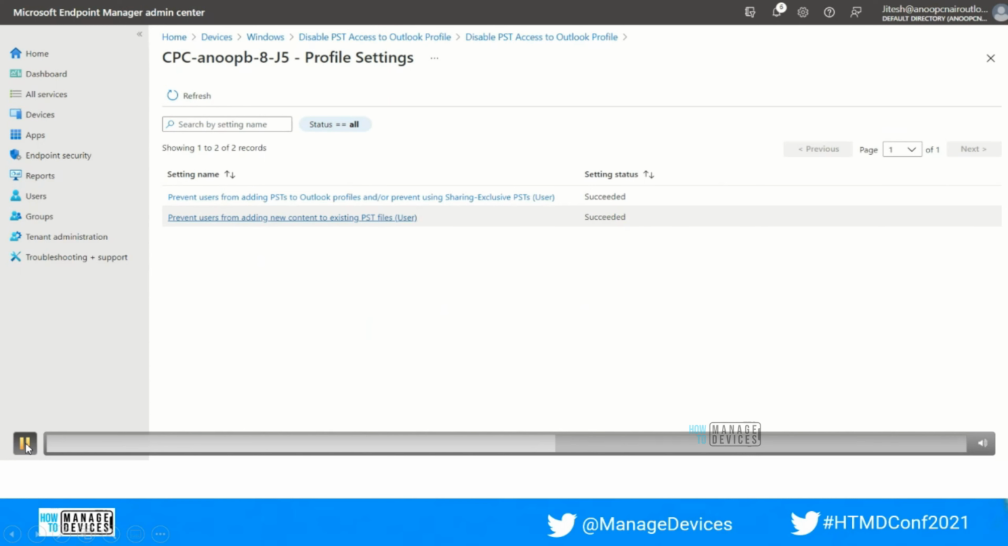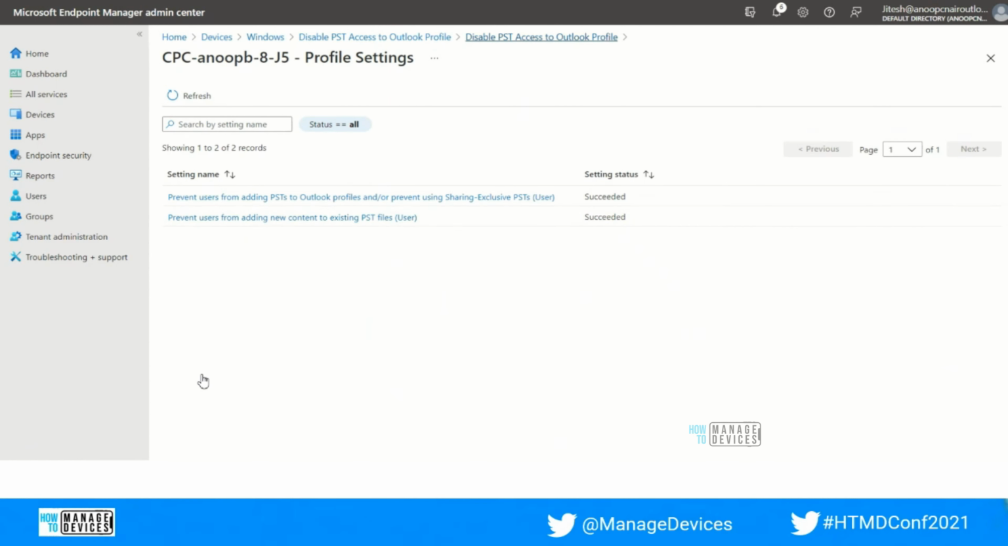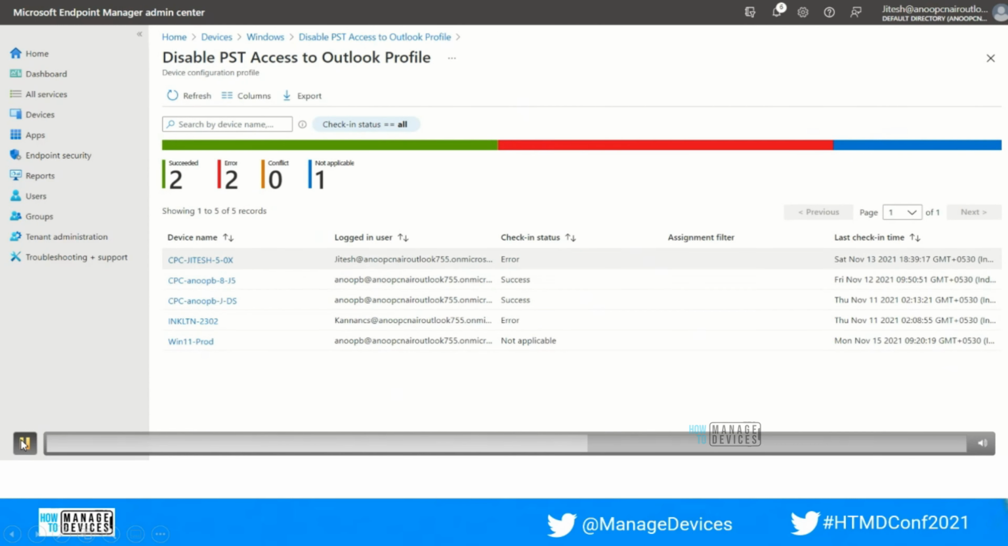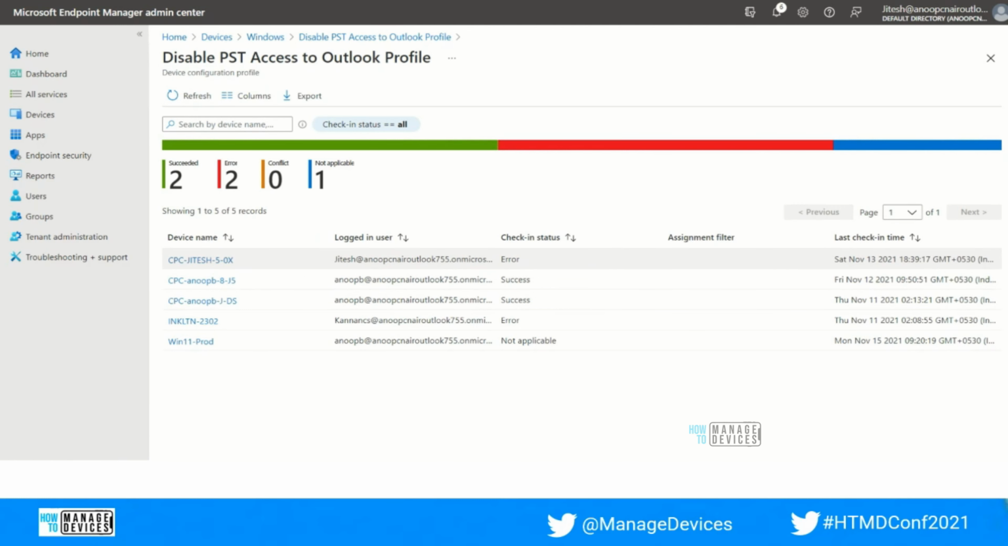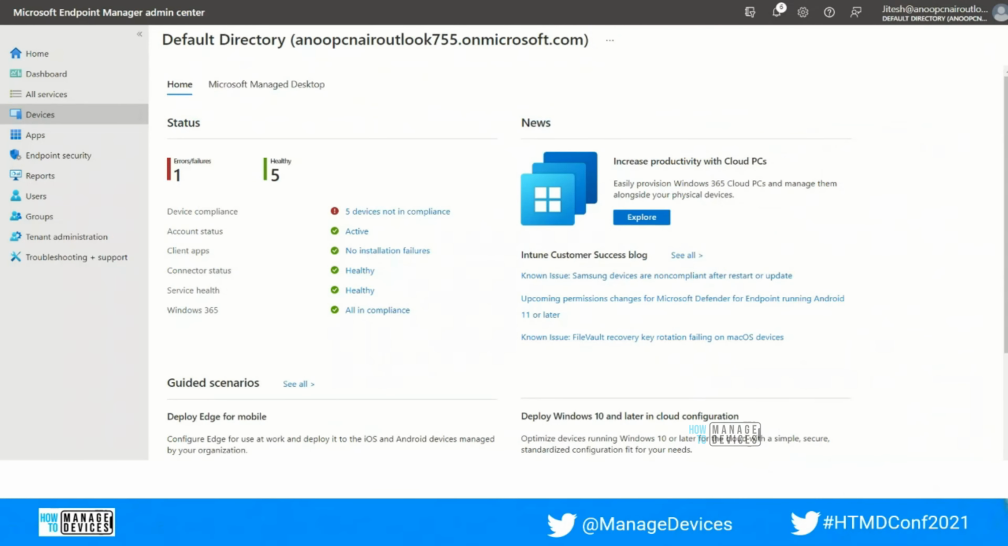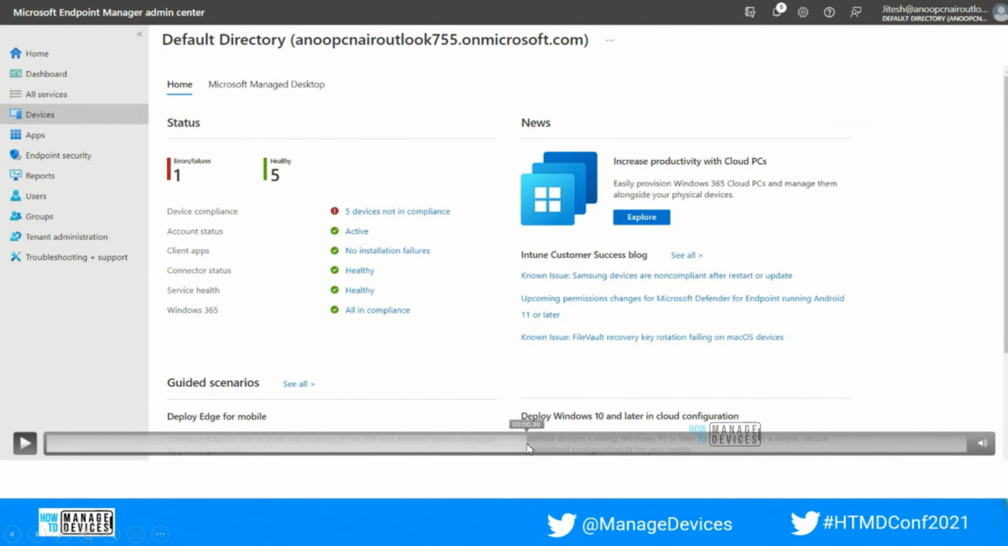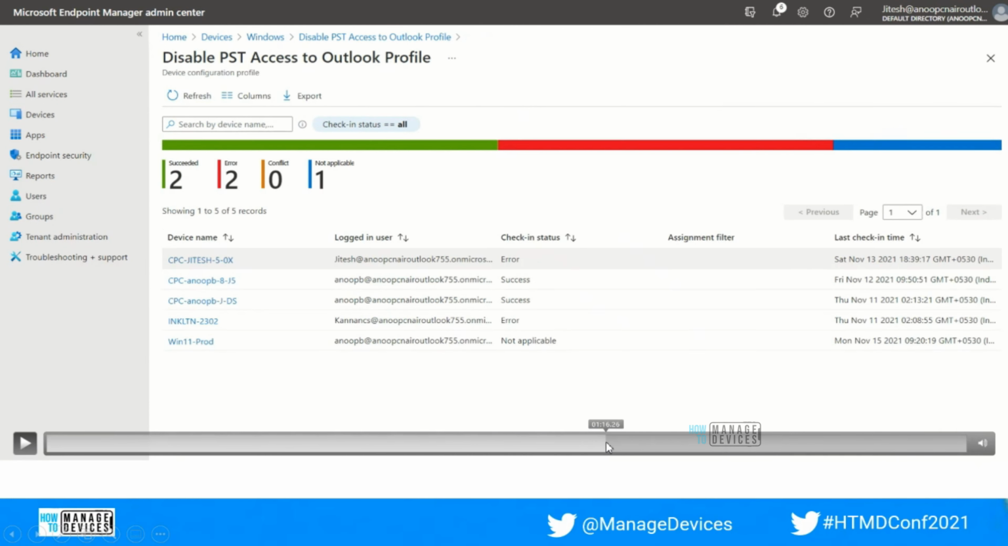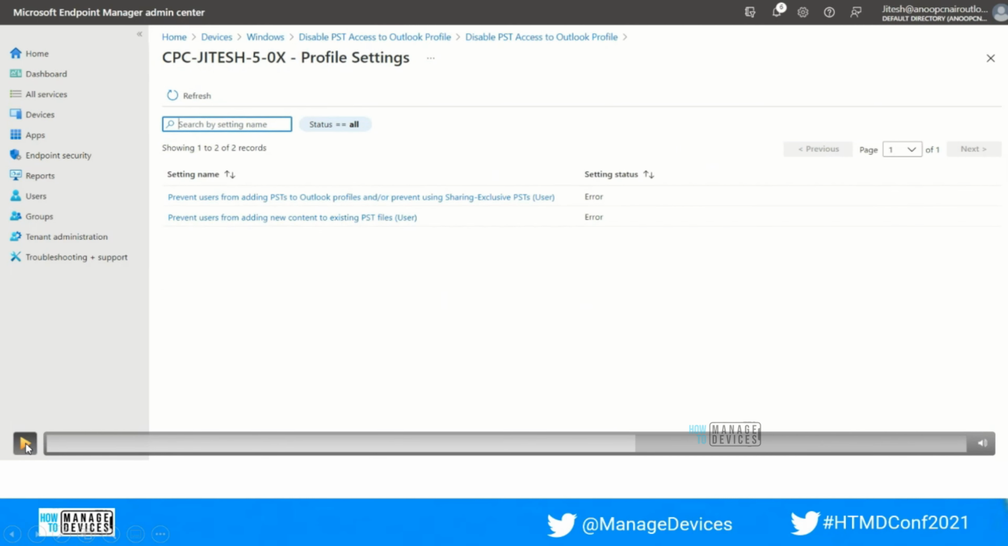Next, coming to the same configuration profile setting, you can see here one error is there. So we will click on that device name and check. Here you can see this policy has failed on the particular device. So we will click on the particular settings.